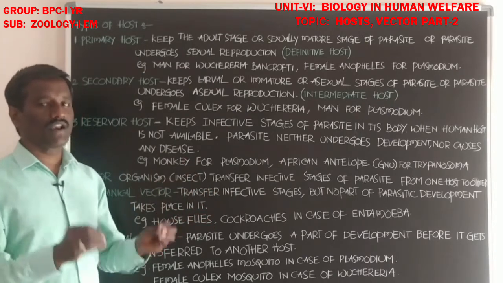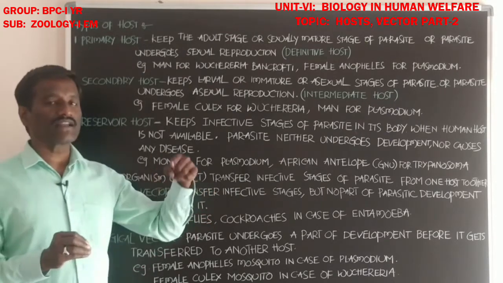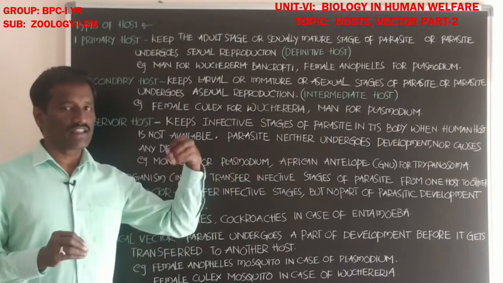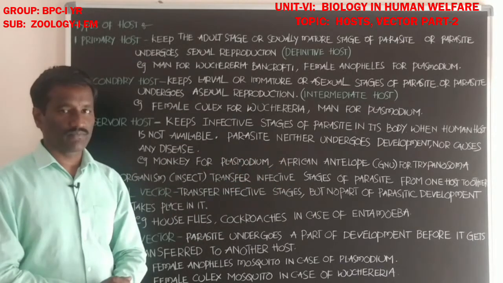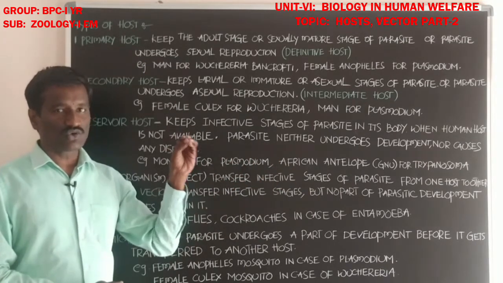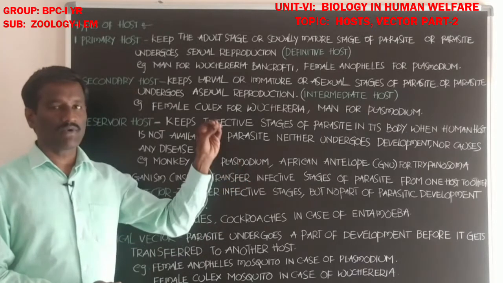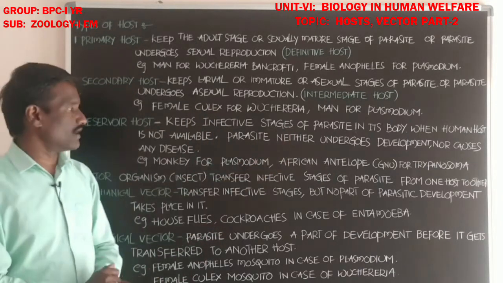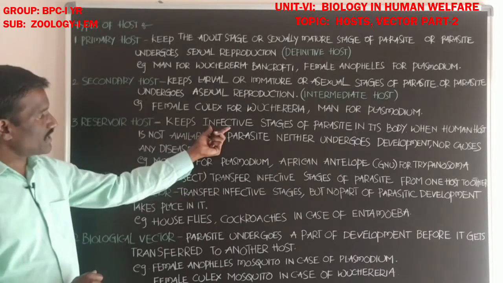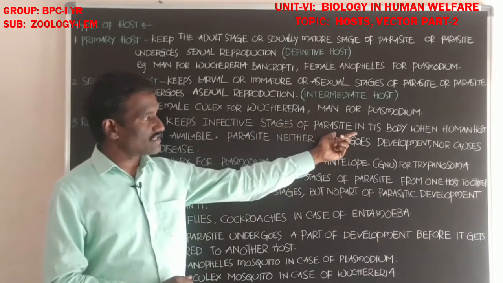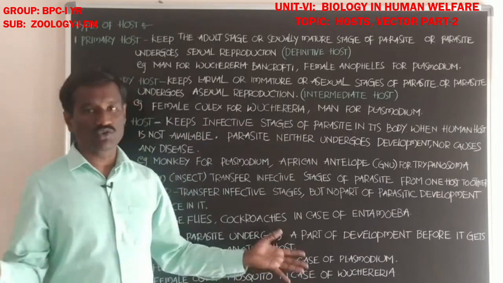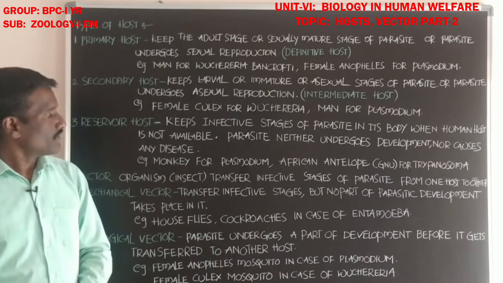Temporarily, the parasite goes to another animal's body and is stored in that animal's body. The reservoir host keeps the infective stages of the parasite when the human host is not available.